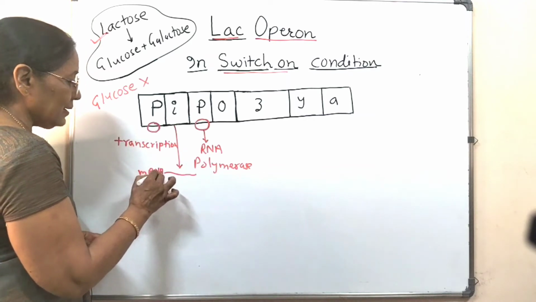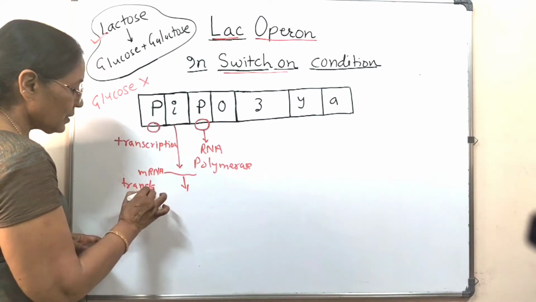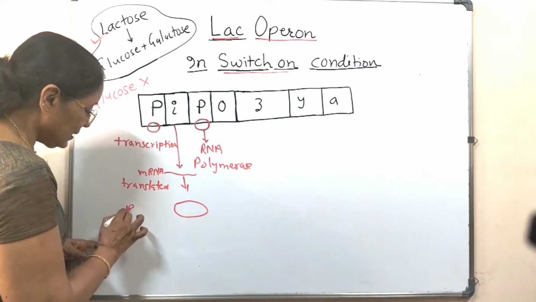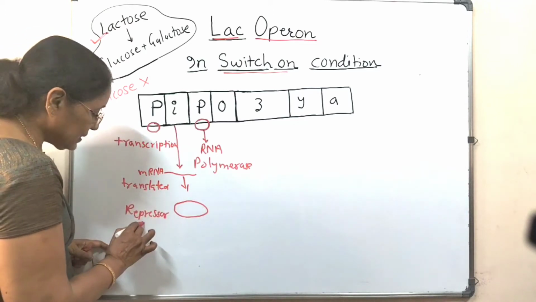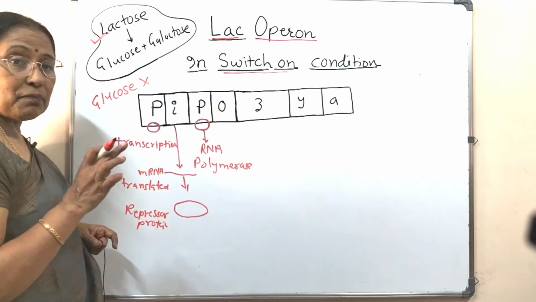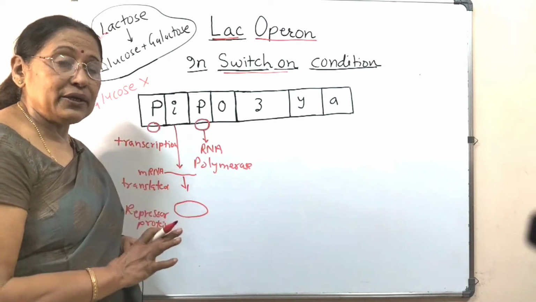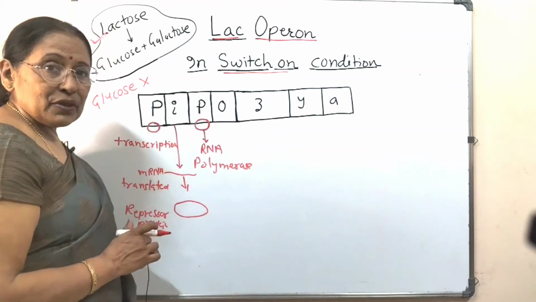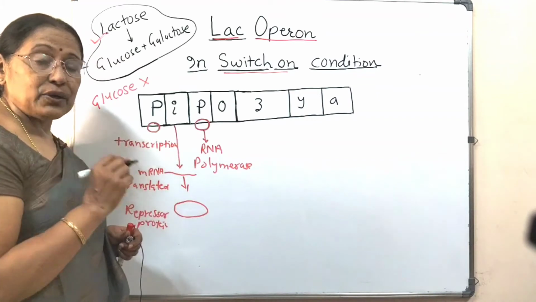Then this mRNA will be translated to form the repressor protein. So this is the repressor protein. But now it will not go to bind to the operator. Why? Now it finds some other molecule for which it has more affinity than the operator. Who is that molecule? That molecule is lactose itself.